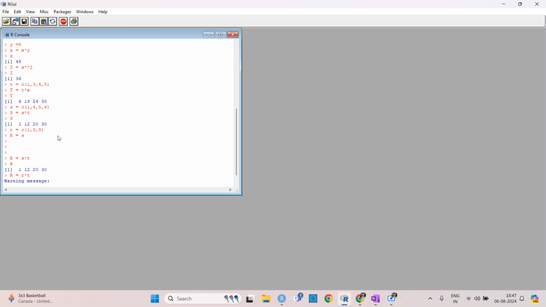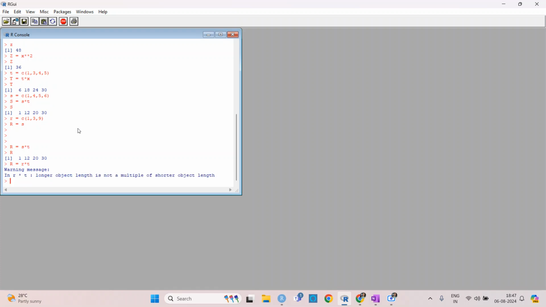So what happens is that either you can have 2 or you can have 4. One needs to be a multiple of the other. So it can be 2, 4, 8. It cannot be like 3 or 6 or something like that. So for the vector you need to be a bit careful.